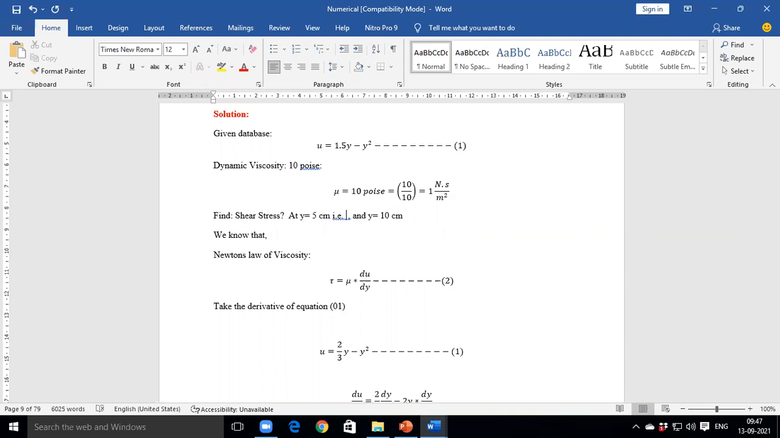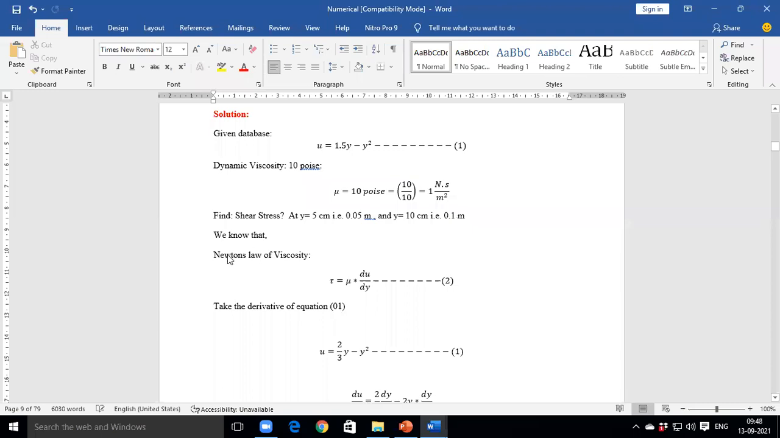What is 5 centimeter to meter? 5 into 10 to the power minus 2. What will be the conversion of 5 centimeter to meter? 0.05 meter. Yes. And what is the conversion of 10 centimeter to meter? 0.1 meter. Is it understood?